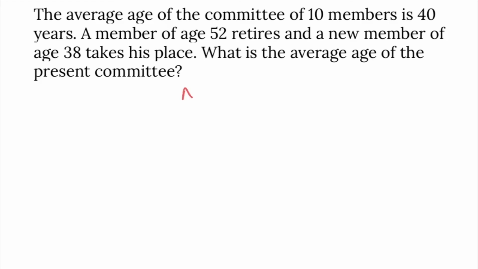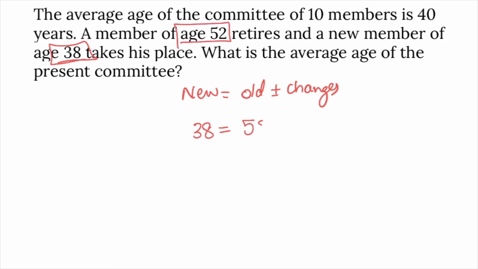Whenever replacement is done, new value is equal to old value plus or minus changes. Here, new value is given. A person whose age is 38 took the place, and the person who retired, who left, is 52 years old. Plus or minus changes. We don't know whether it is positive or negative. First keep it as plus. How much is the change? We don't know, whether it is decreased or increased, let it be x.